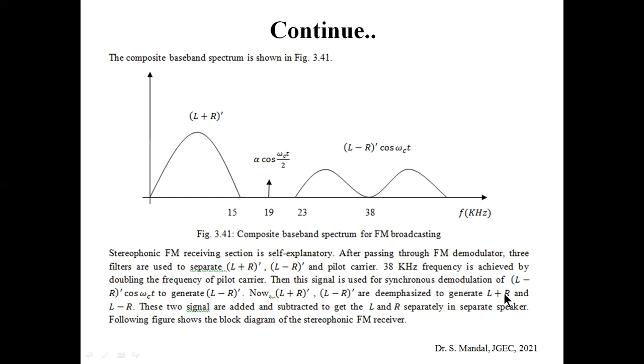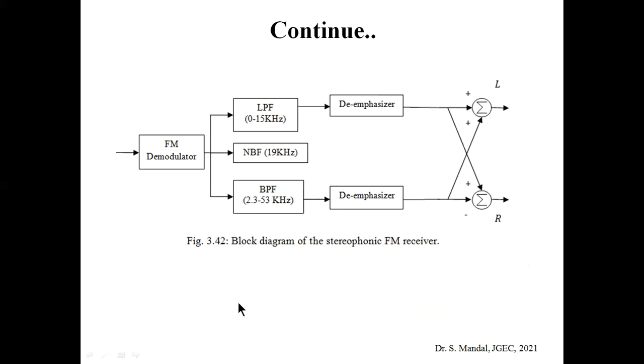If we add L plus R and L minus R, we get 2L, and if we subtract, we get 2R. Those two different signals are sent to two different speakers, and we get the stereophonic effect, and ultimately we can easily avail the feature of stereophonic sound. So this is the block diagram of the stereophonic FM receiver circuit.